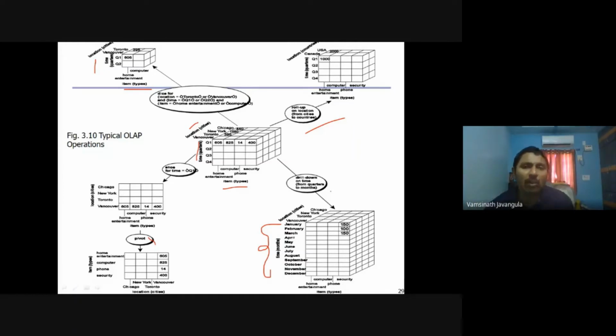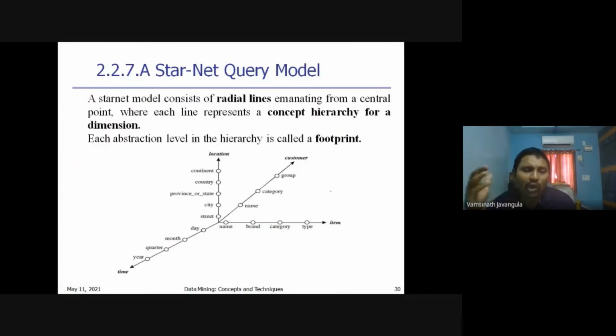Other than this, we have drill across and drill through. Whenever you want to access more than one fact table, we use drill across, and whenever you want to access databases rather than a single database, we use a drill through operation.